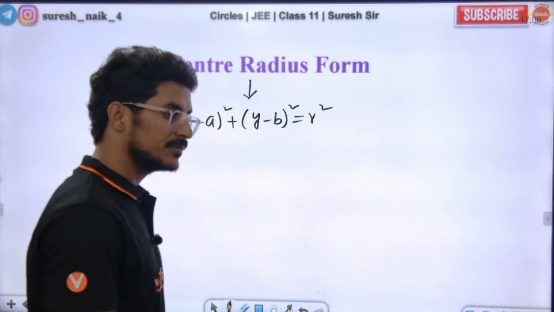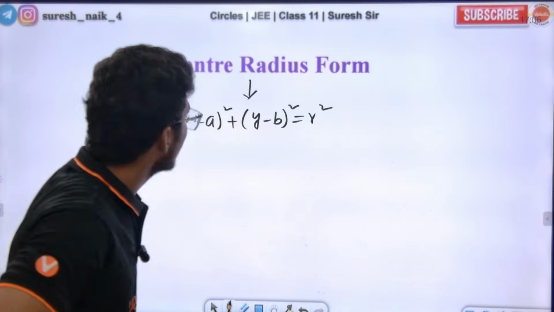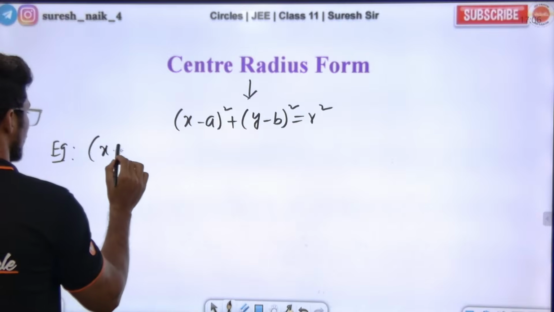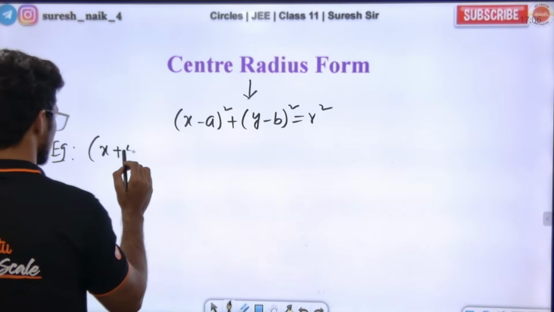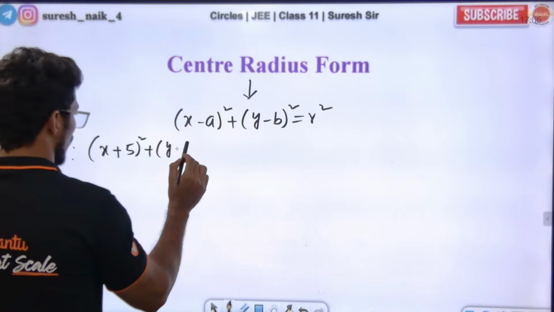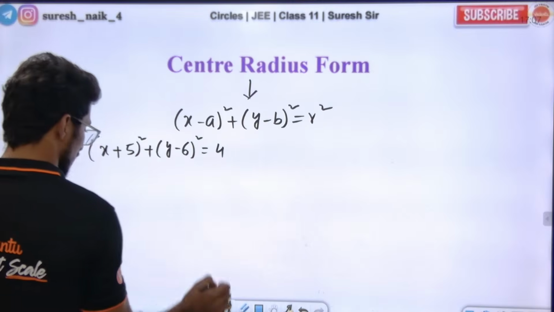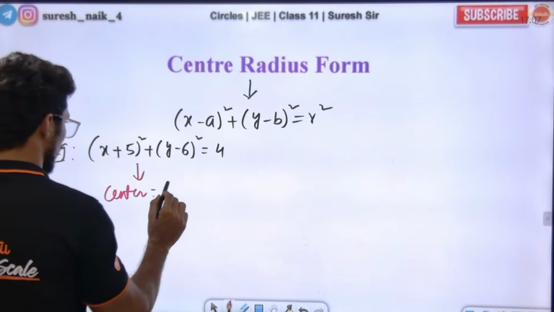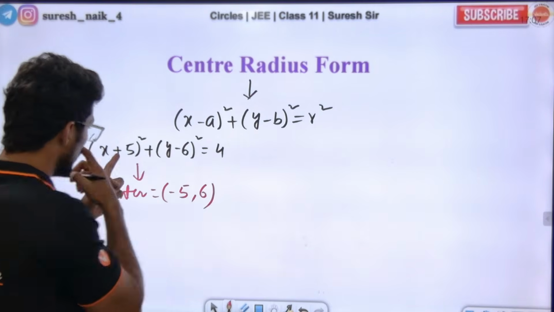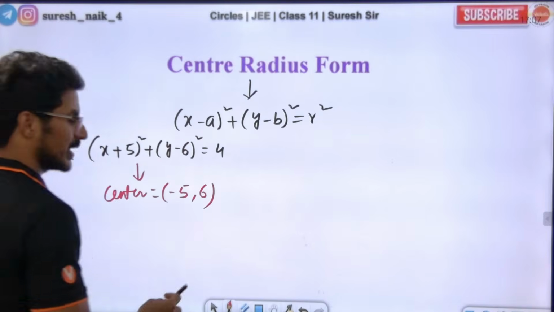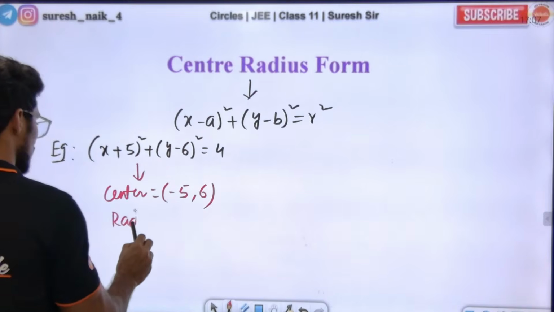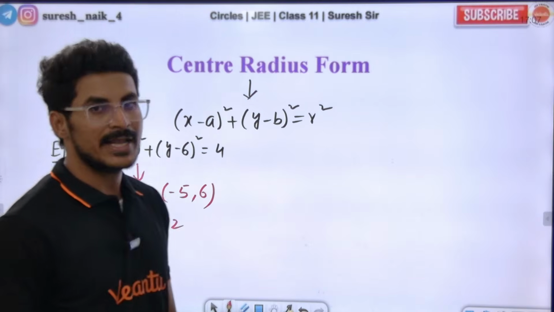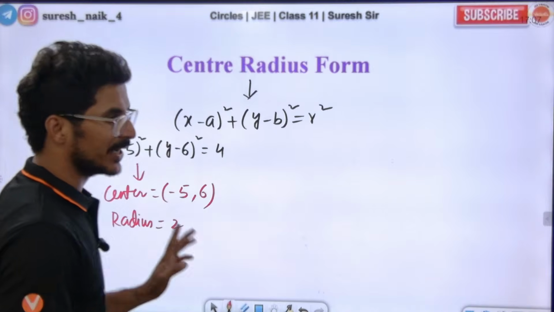Hi Ketan. Sir, what example, sir? Take anything. (x plus 5) whole square plus (y minus 6) whole square is equal to 4. Now tell me what is the center for this? Center is going to be minus 5 comma 6. You need to convert it into this form, in the formula, and then tell the center and radius. Radius is basically r square; r square is equal to 4, so r is equal to 2. Radius cannot be negative, we should take it as positive.